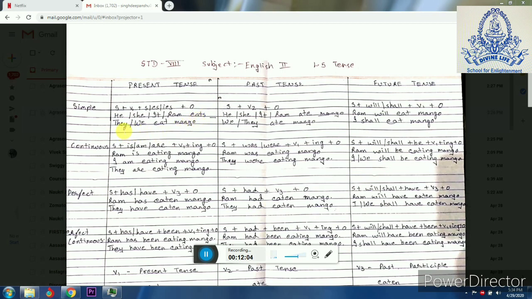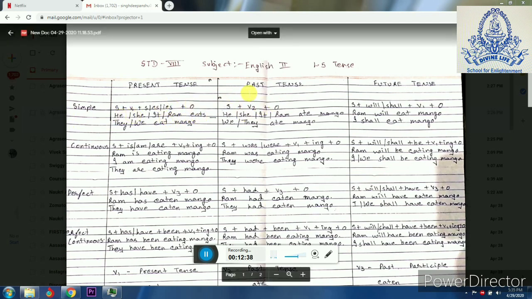For example, they eat mango. Here they is plural, and so we don't have to add S, ES or IES as we added in singular subject. Same way, we eat mango. There is no need to add S, ES or IES. It is added only when the subject is singular. For plural subject, we don't require S, ES or IES.